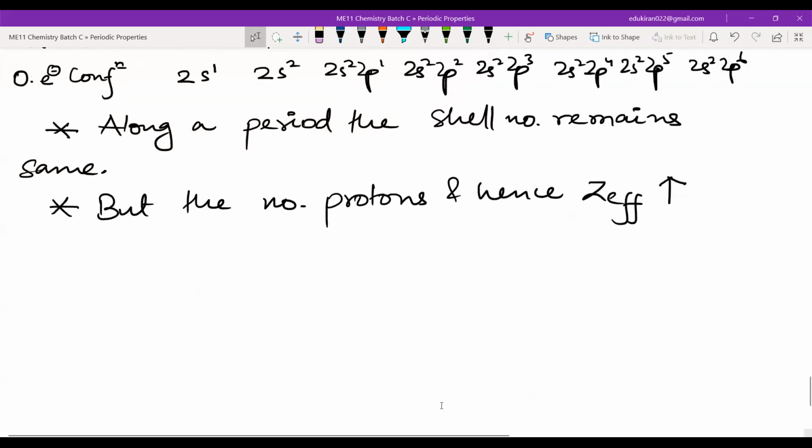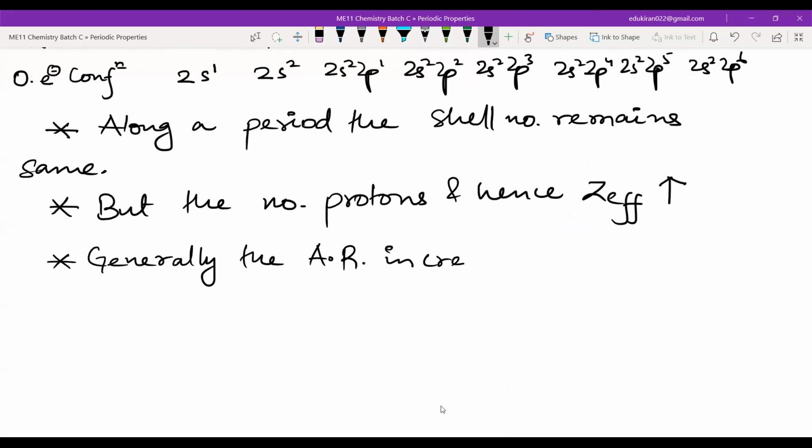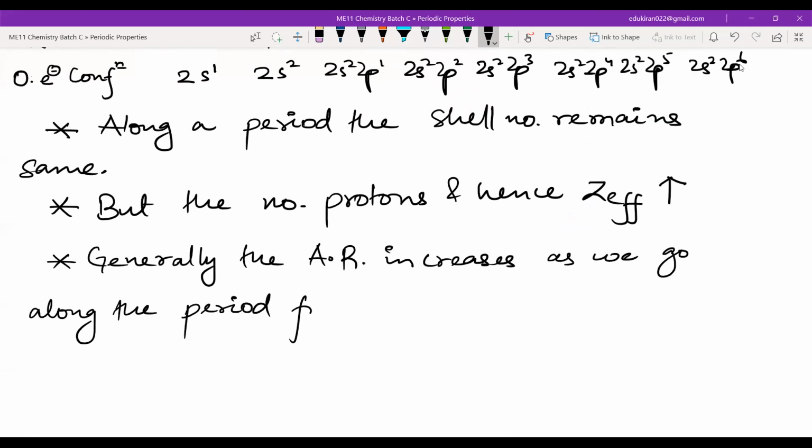If we go along the period, what happens? Generally, the atomic radius decreases as we go along the period from left to right.